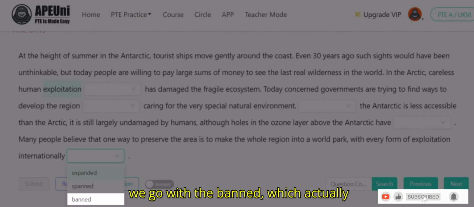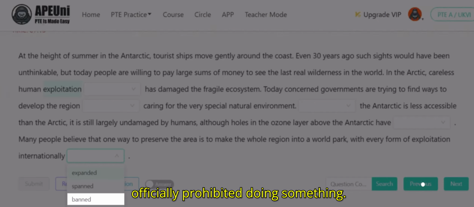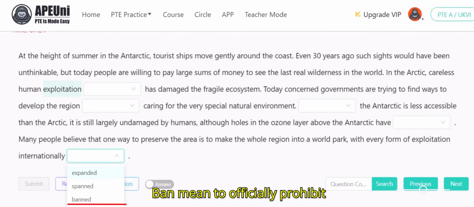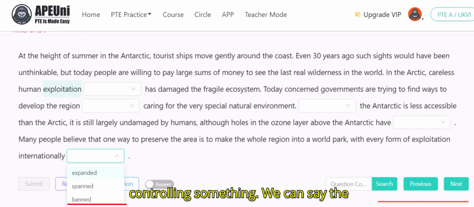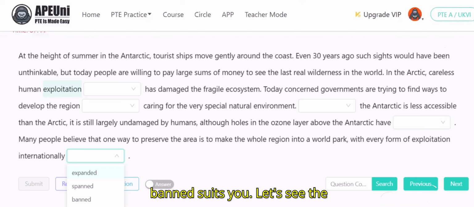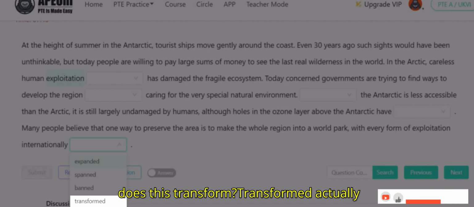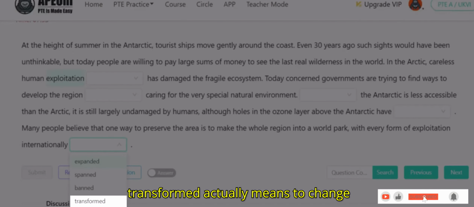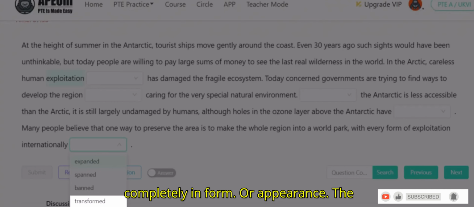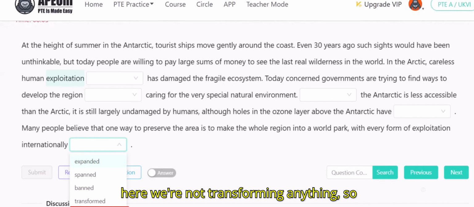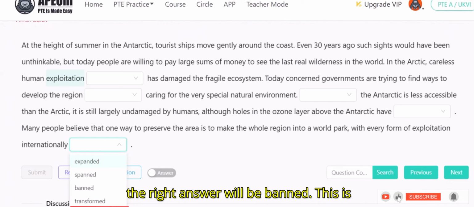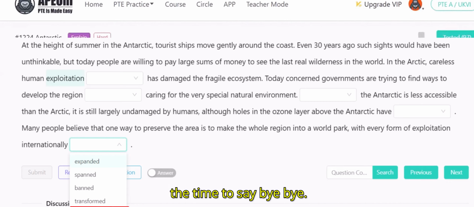Then we go with banned, which actually makes sense to me because it means officially prohibiting something. Ban means to officially prohibit something. For example, the use of plastic bags has been banned in many countries. Banned is related to controlling something. We can say banned suits it. Let's see transformed. Transformed means to change completely in form or appearance. The old factory was transformed into a museum. But here we're not transforming anything. So the right answer will be banned. This is the time to say bye-bye.